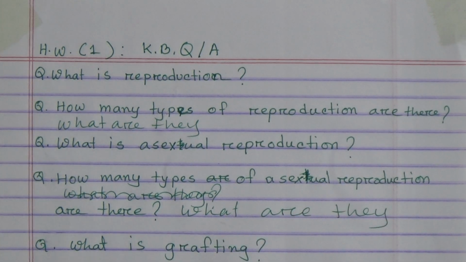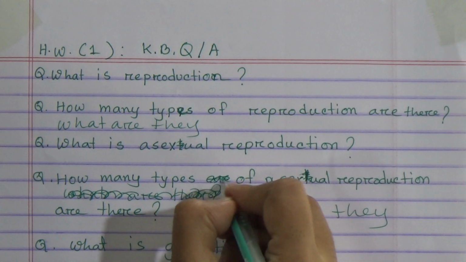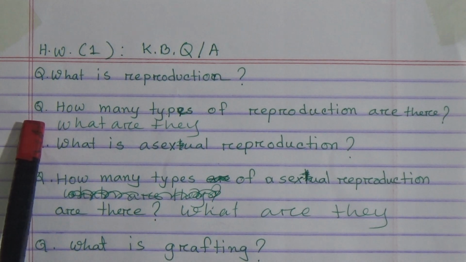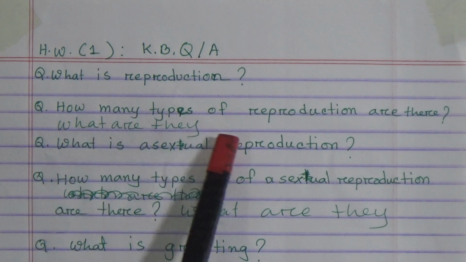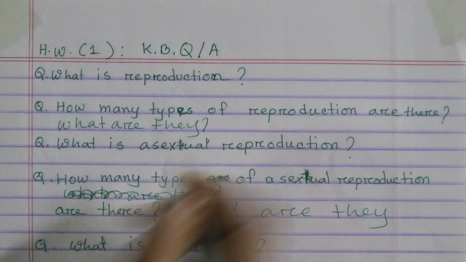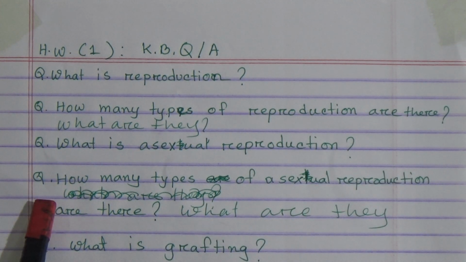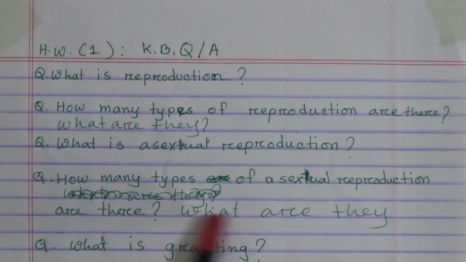And the last one is, what is grafting? First question is, what is reproduction? Second question is, how many types of reproduction are there? What are they? And next question is, what is asexual reproduction? Fourth question is, how many types of asexual reproduction are there? What are they? And last question is, what is grafting?